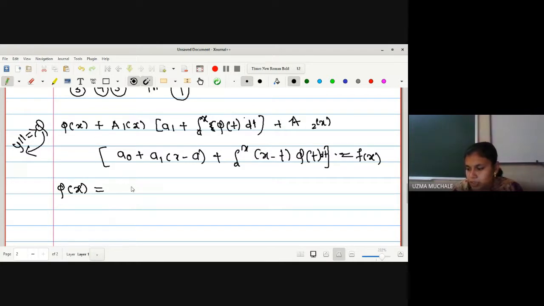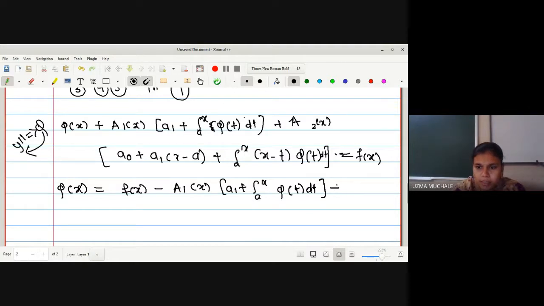So let me write this in the form of phi of x is equal to f of x minus. Now I will write the first term, a1 of x. This is a1 plus integration a to x phi of t dt. Plus, what is the next term we have? Actually we are taking it on the other side, so it will be minus a to x. Next term is a naught plus a1 x minus a plus integration a to x, x minus t phi of t dt.